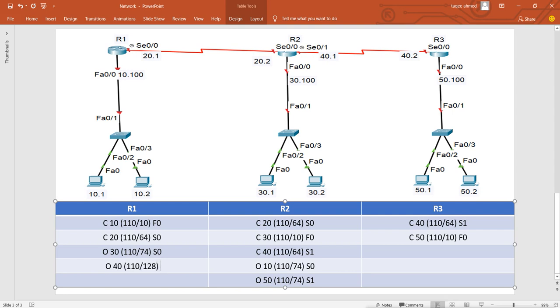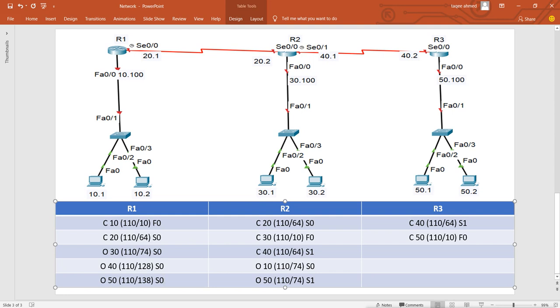Coming from serial 0. Then for 50, it knows about 50, again AD value 110. Now cost for 50, router 2 is saying that I am having cost of 74, so it will add its own cost of link of the network which is coming from there, the coming network. So 74 plus 64, it becomes 138, I hope, coming from serial 0. And that is how they are creating the routing table.